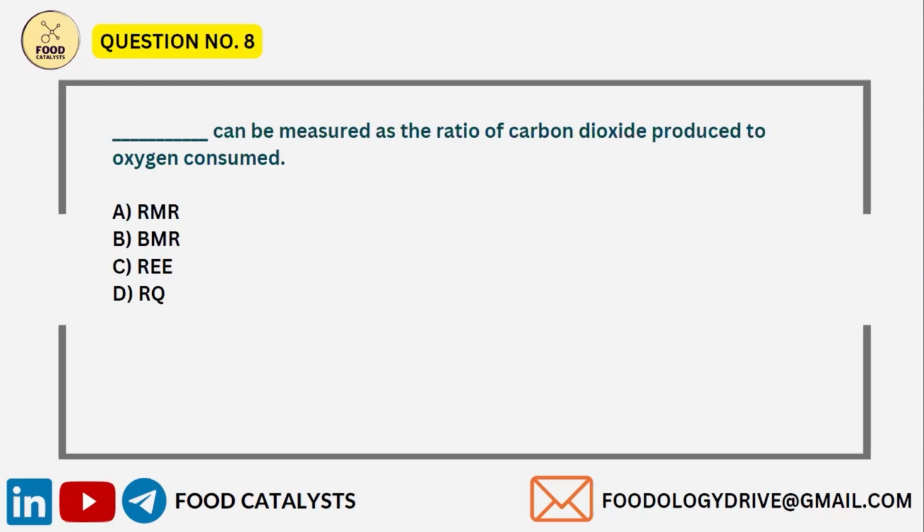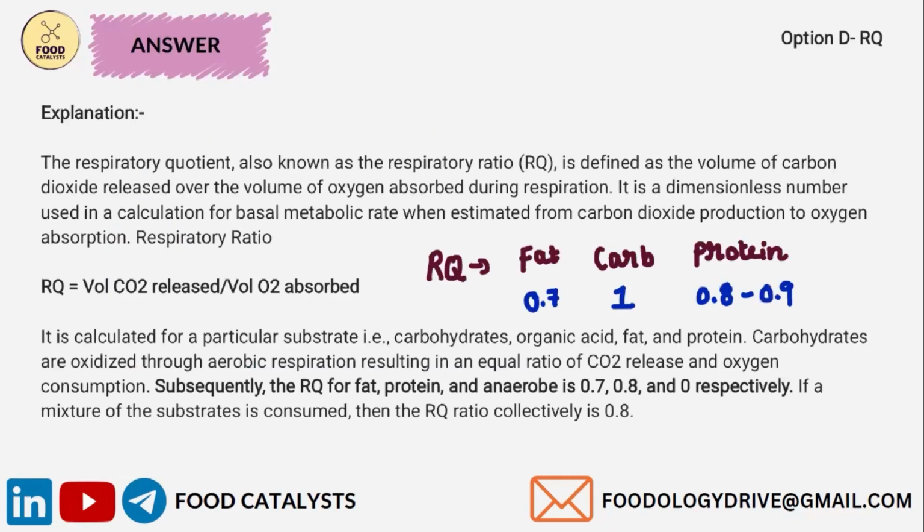This is the measurement of how much oxygen a person consumes from air. Okay. Next is respiratory quotient. So here, respiratory quotient can be measured as the ratio of carbon dioxide produced to oxygen consumed. Respiratory quotient is also known as respiratory ratio. It is given by RQ. So it is basically the volume of carbon dioxide released over the volume of oxygen absorbed during respiration. It is a dimensionless number.